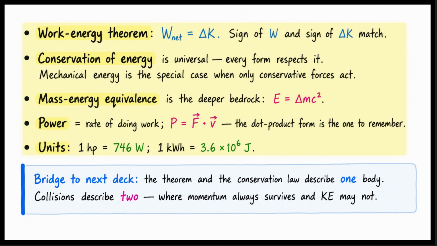Power is the rate of doing work. The dot product form, power equals F dot v, is the most important one to remember. For units, remember that 1 horsepower is 746 watts. And 1 kilowatt hour is a unit of energy, equal to 3.6 million joules. This brings us to our final bridge. The theorem and the conservation law describe a single body. Collisions describe two bodies. In a collision, momentum always survives, but kinetic energy may not.